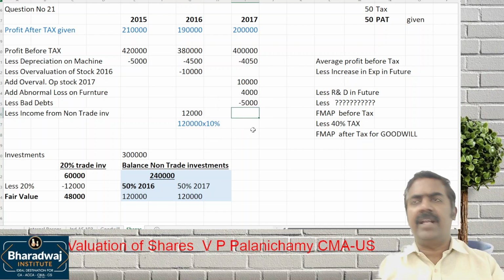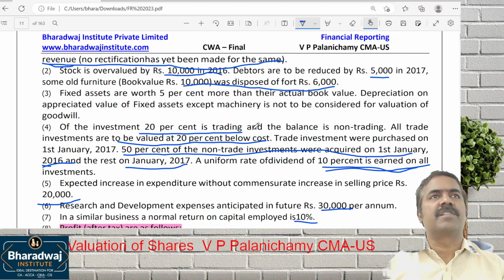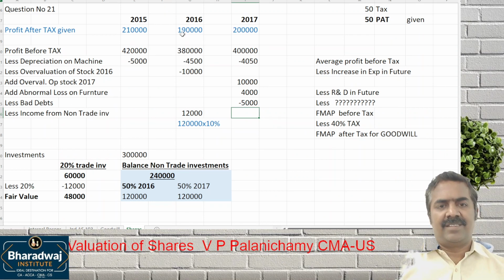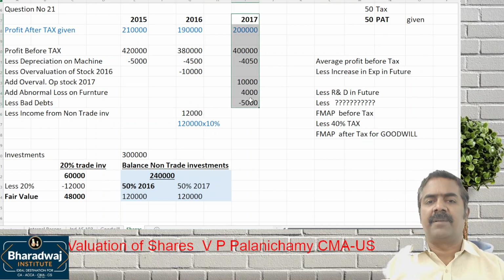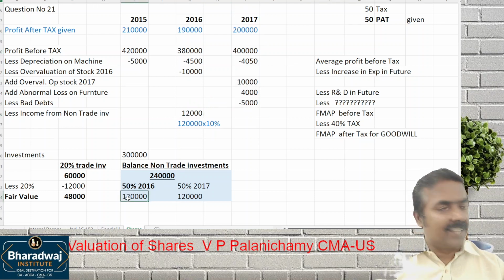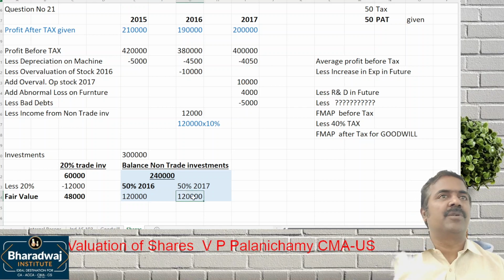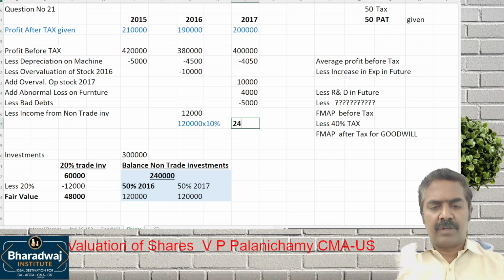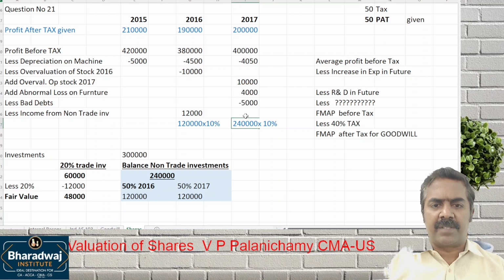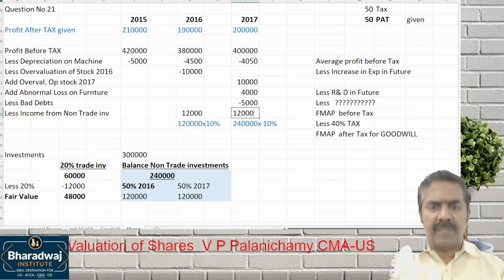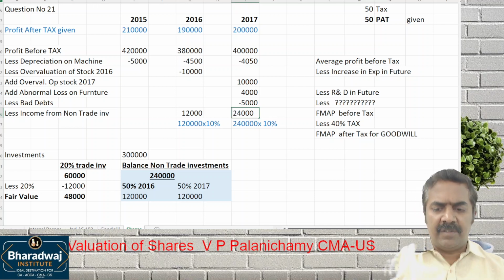Second year, in 2017, what will be the income from non-trade investments? In 2016, we acquired 50%, so income is 12,000. In 2017, this is already there, plus we purchased another 1,20,000. So it will be 2,40,000 into 10%, because 50% was acquired in the last year and the remaining 50% in the current year. So 24,000. Last year we purchased 1,20,000, on which income is 12,000.